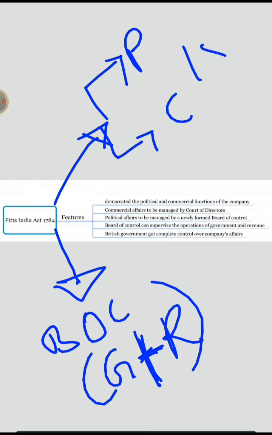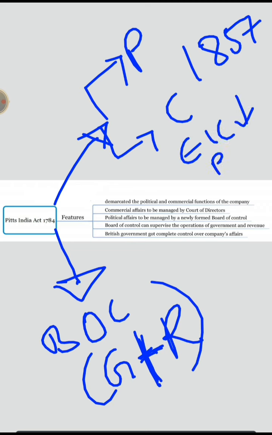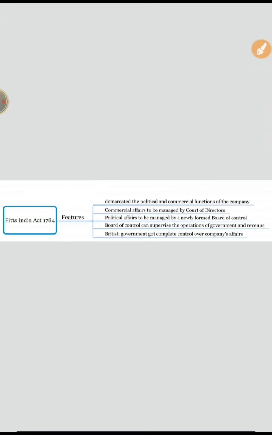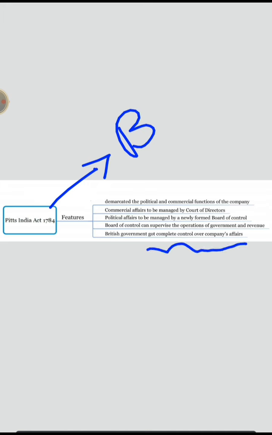So till 1857, slowly the powers of the East India Company will decrease and the powers of the British government will increase. This is the logic. Remember this logic. So through this act, the British government got complete hold of the company's affairs. Okay.